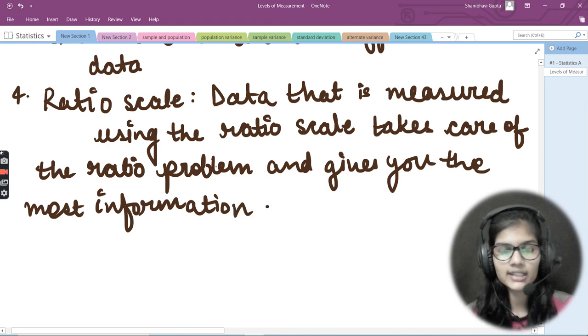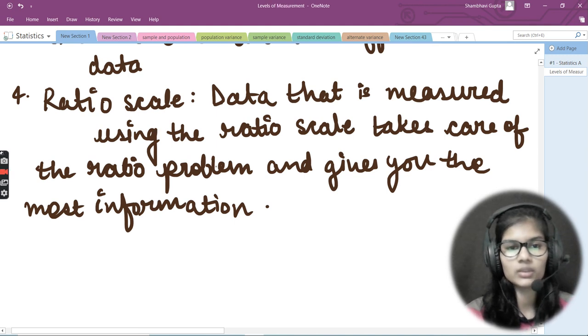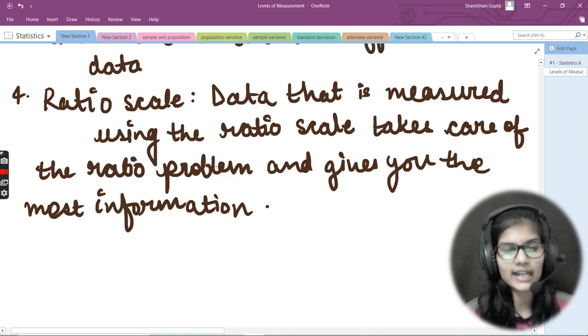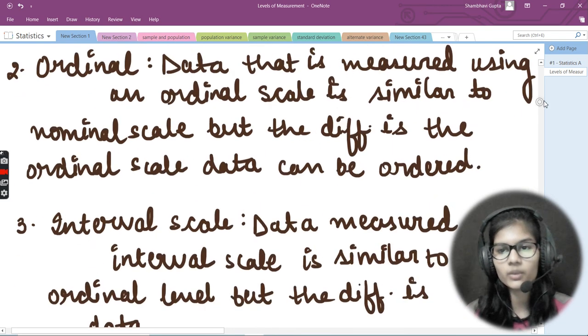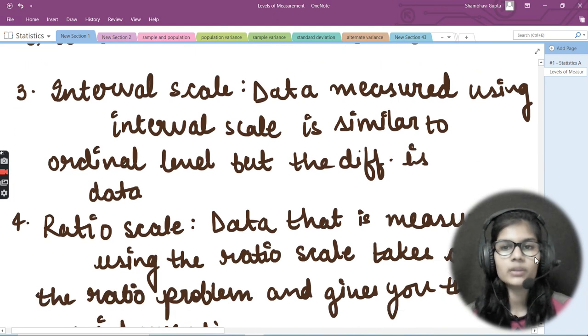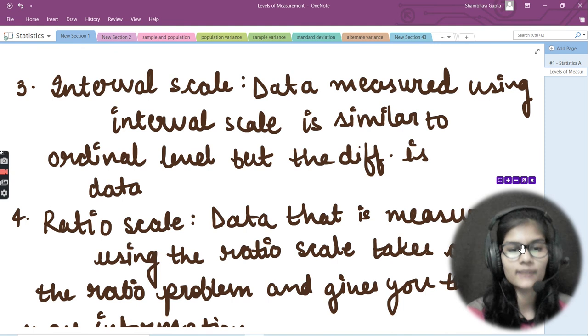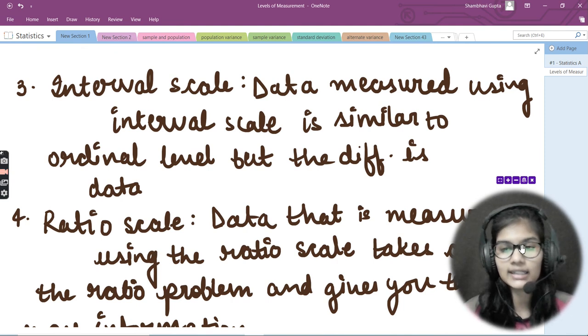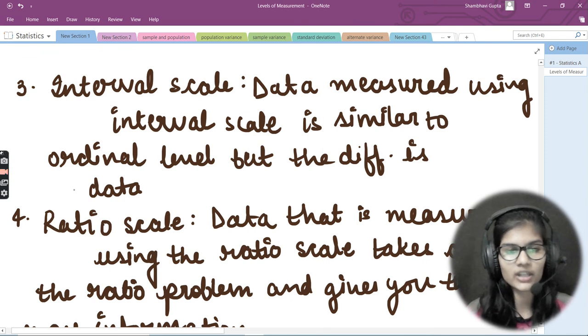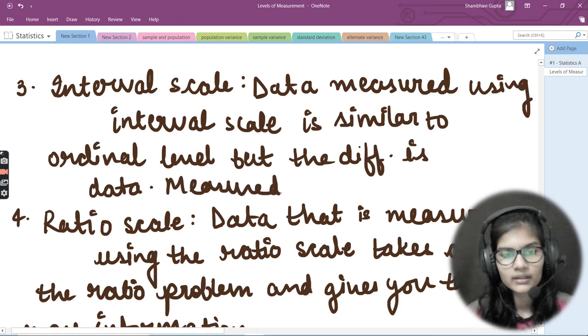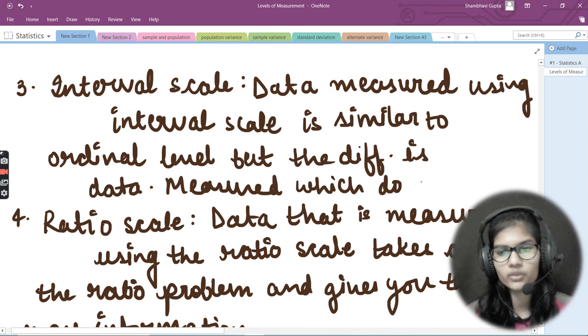So basically the ratio scale data is like the interval scale data only, but in addition it has a 0 point and ratios can be calculated. But in the interval one, what were we having? The interval scale is similar to ordinal level, but the differences between the data can be measured through data which does not have a starting point.